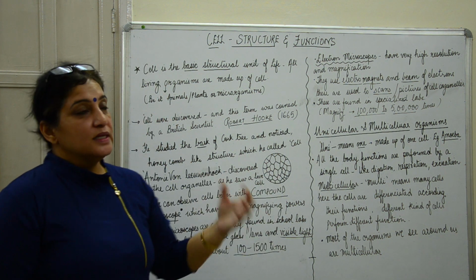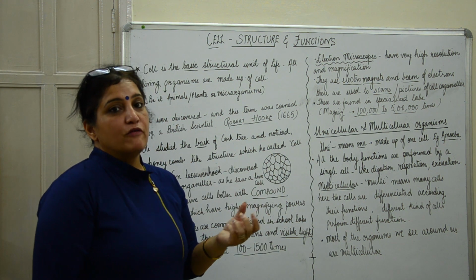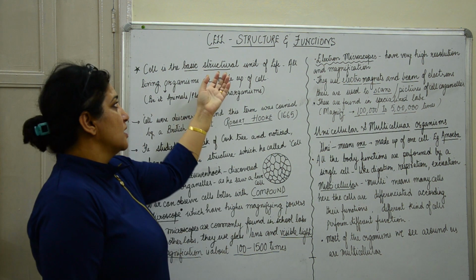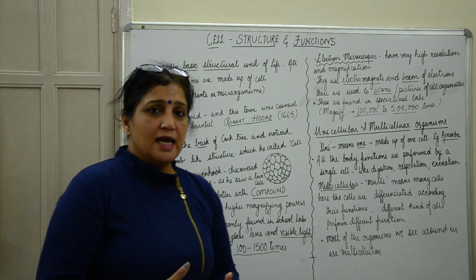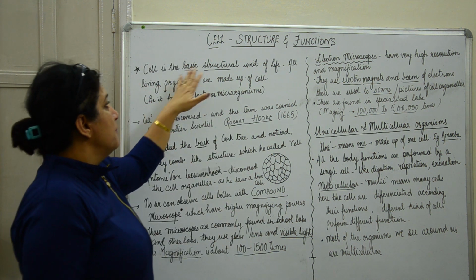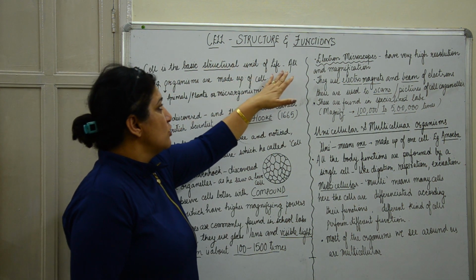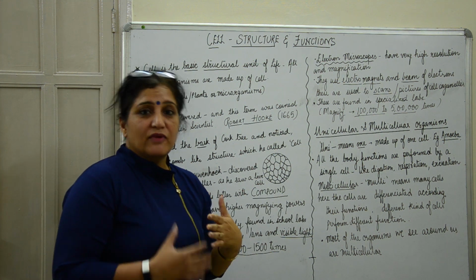that all living beings are made up of a basic structure, which is called the cell. So if I have to define cell, I will say cell is the basic structural unit of life. Why basic structure?